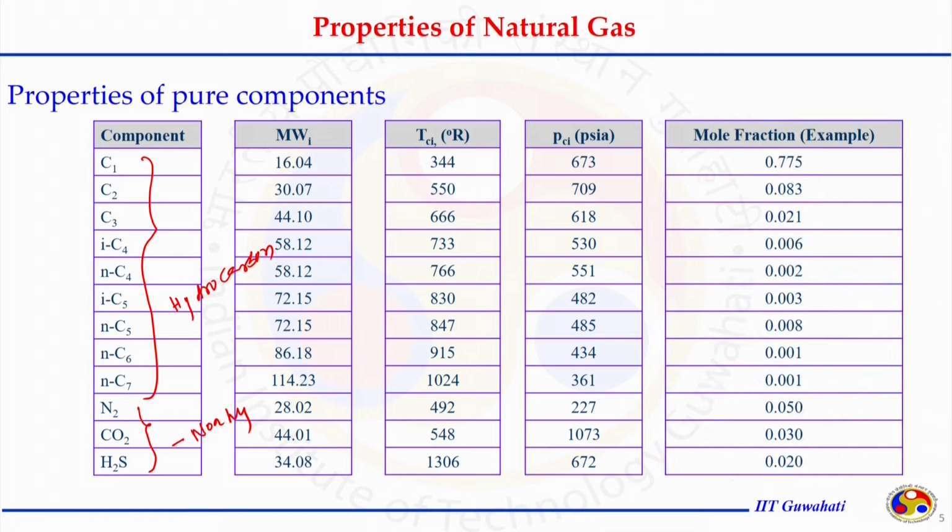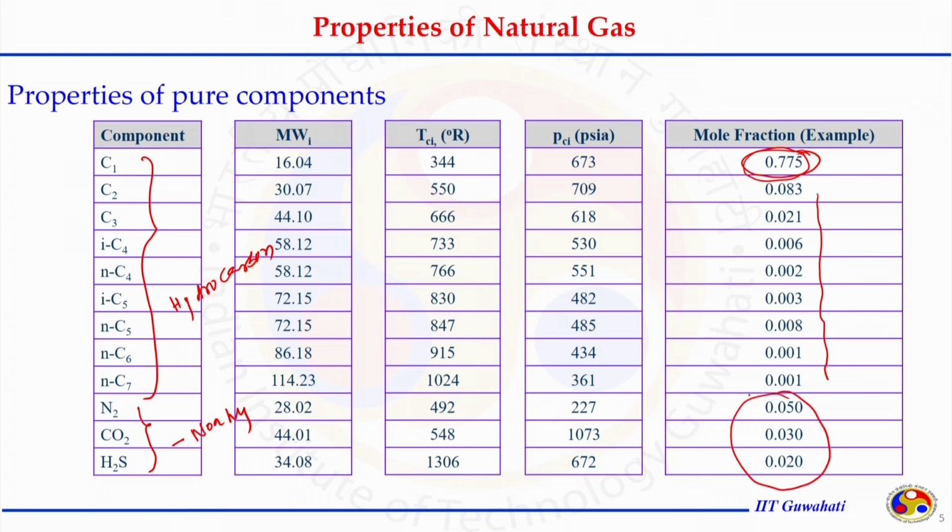Here I just gave an example of the composition of natural gas. The composition is mostly dominated by methane. Natural gas means methane with other hydrocarbon gases and non-hydrocarbon gases, and the percent of methane varies. The other compounds are present in very low percentages compared to methane, along with some percent of inorganic gases.